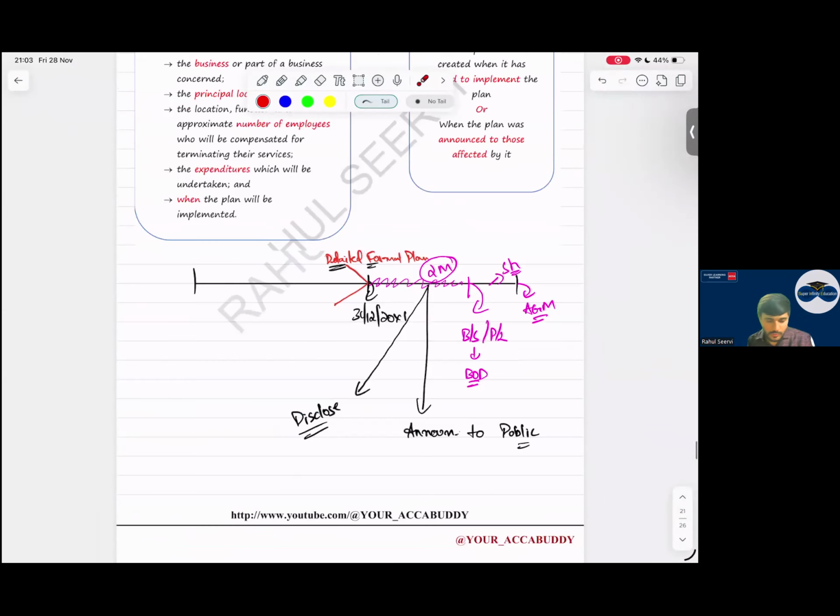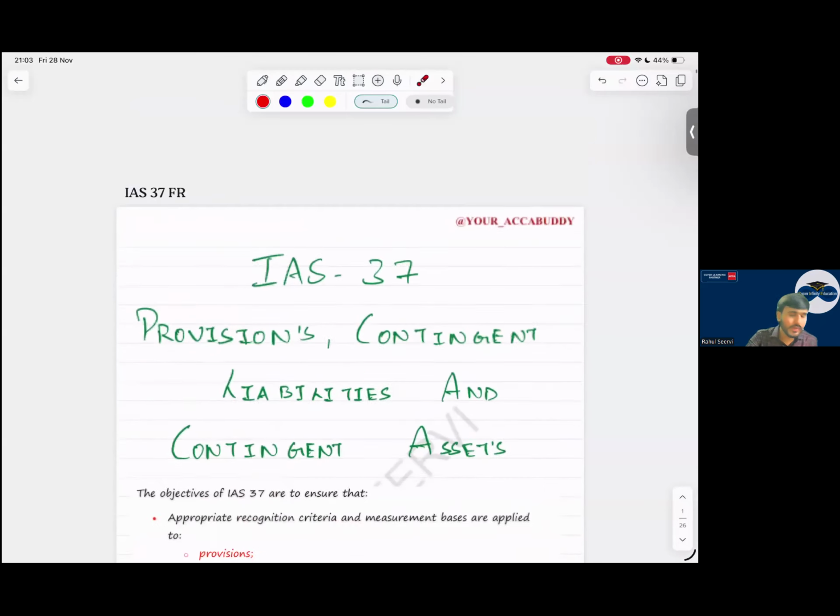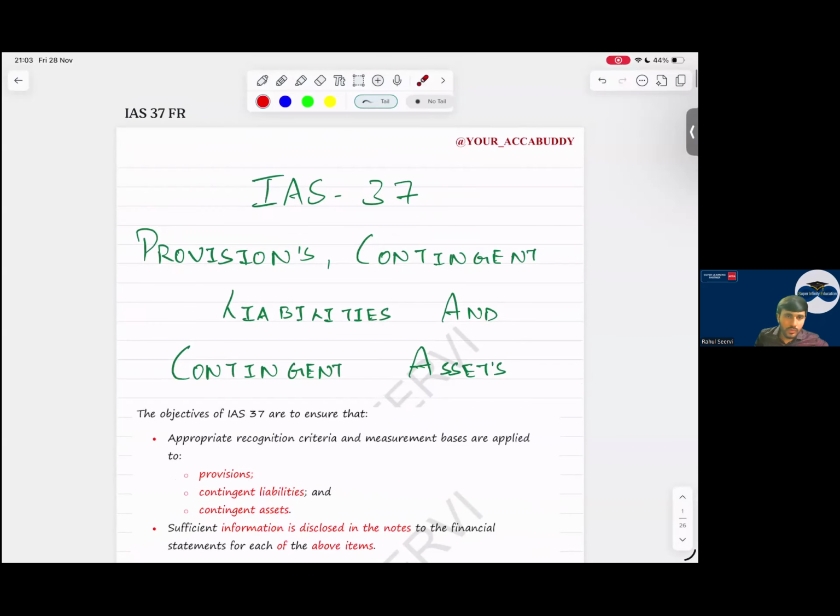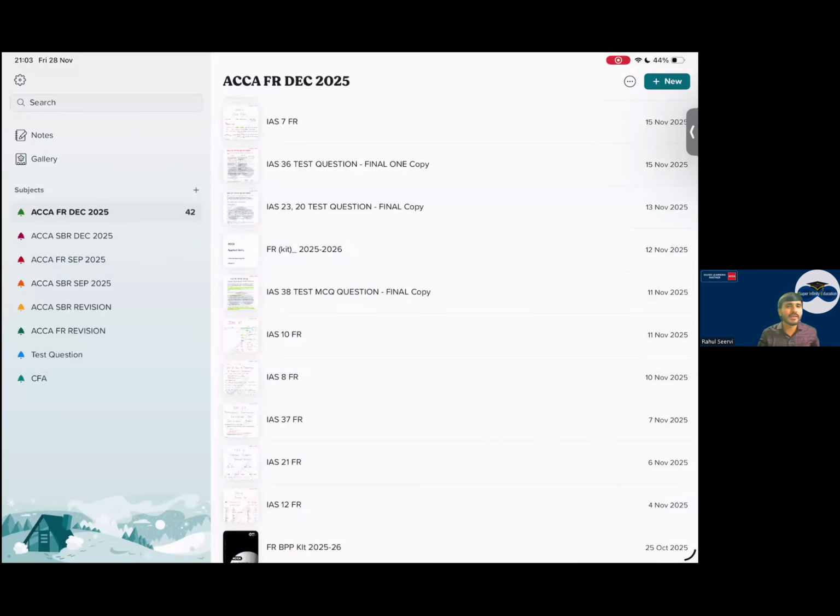Yes, sir. So with this, we have completed your part 1, part 2, part 3. 2 standards are pending. That is your IAS 10 and 8. Then your interpretation. Many are saying, sir, we have doubt in interpretation. So tomorrow we will discuss interpretation and this one. And cash flow, we will revise the basics. So tomorrow will not be for 3 hours. It will be bare minimum 2 hours, not more than that. I'll see whether you're able to understand, then no issues. If not, a little bit we can extend. So with this, this part is done.